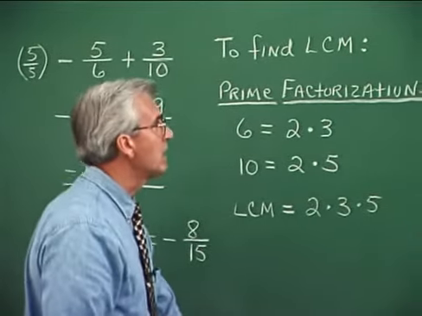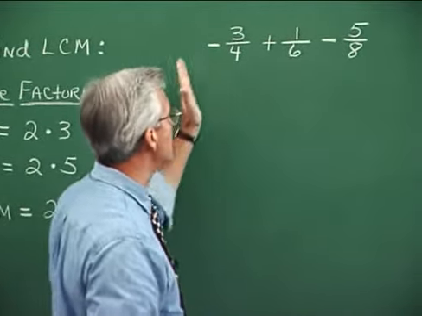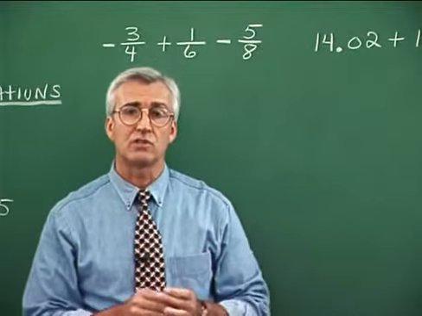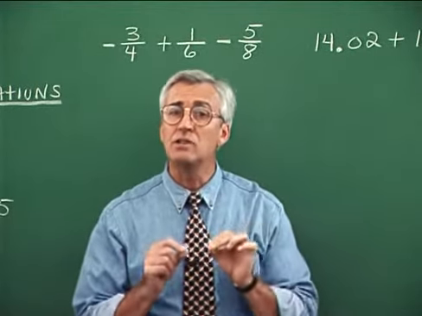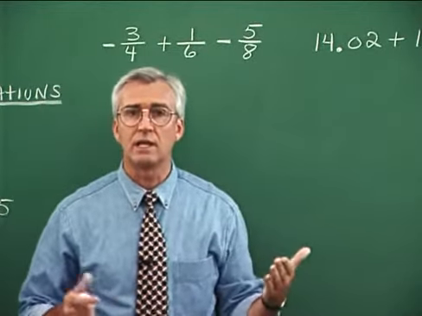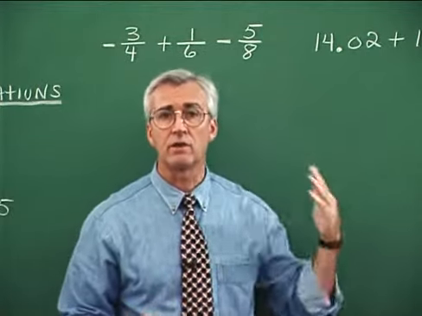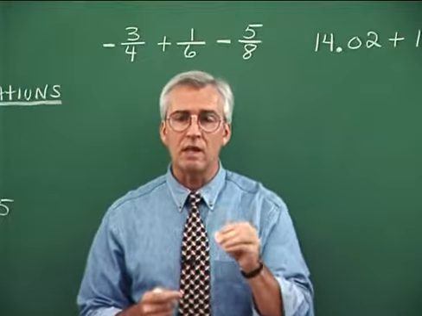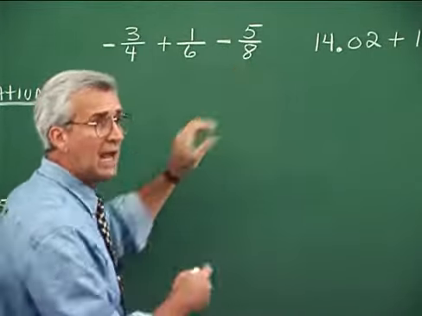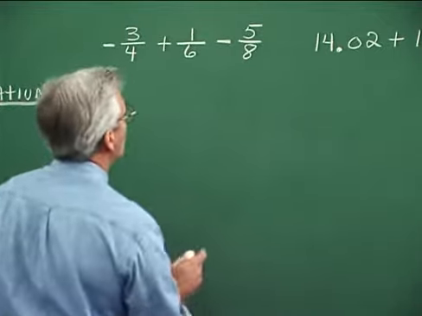Well, let's consider another one. Here we have negative 3/4 plus 1/6 minus 5/8. Don't pay any attention to the signs to begin with. Let's just find a common denominator. And I think the technique of just saying what's the smallest number that all 3 of these will go into a whole number of times is a pretty good technique. And to discover that smallest number that all 3 of those go into a whole number of times, we can think about multiples of the largest of these 3, the multiples of 8, as prime candidates for our common denominator, or least common multiple.